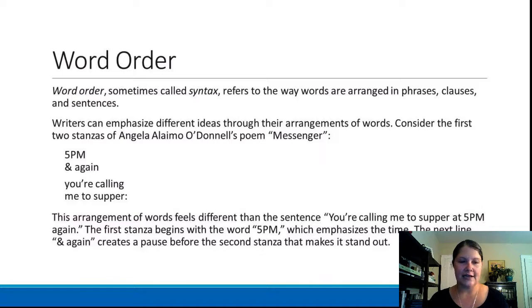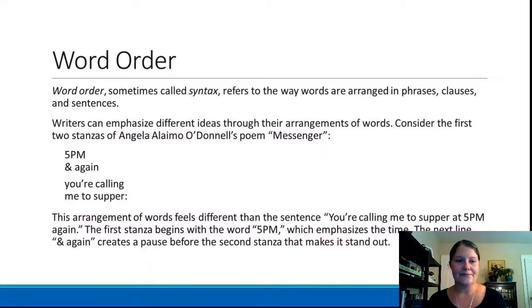If we look at the first two stanzas of O'Donnell's poem, the first stanza begins with the words 5 p.m. So because that's the first thing we hear, that's a place of emphasis, and that emphasizes the time and the setting, and it places that word in a place of emphasis so that we hear it clearly and we remember it.